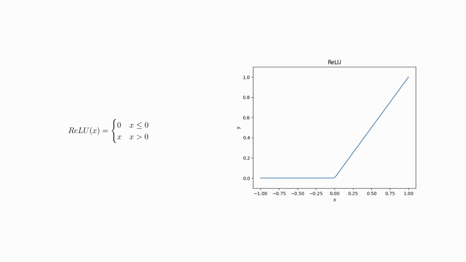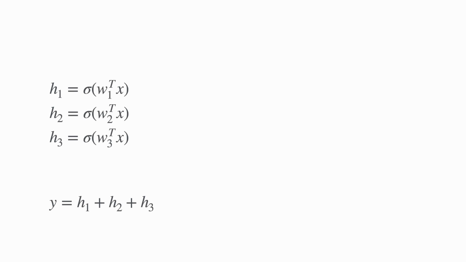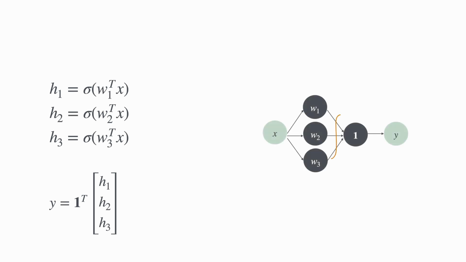Let's have another look at our model. Say our model is the sum of 3 components, with each component composed of a linear model and an activation function. Let's rewrite the sum as a multiplication of a vector of 1s with a vector h1, h2, h3. Now, this model can also be seen as a neural network with 2 layers. The first layer has 3 components, but the second layer consists of a vector of 1s.